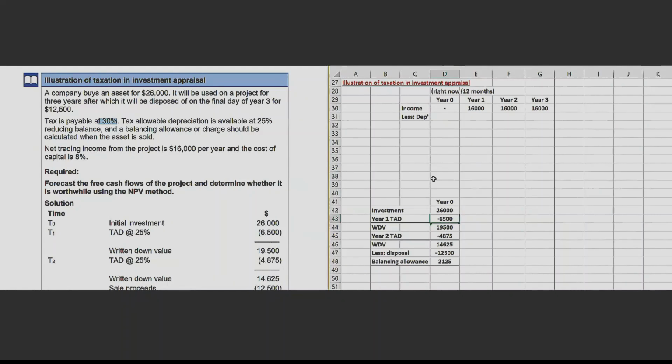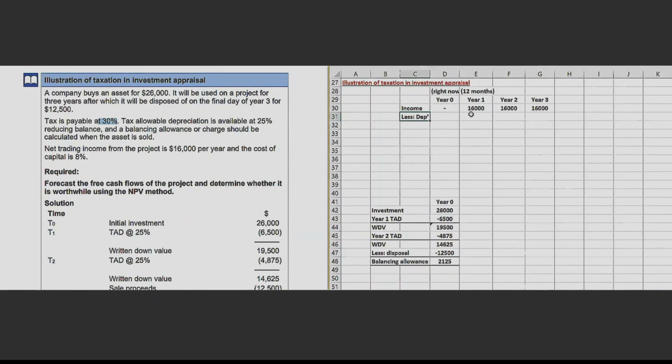Why? Because by claiming this depreciation, you reduced your income. Because you reduced your income, you saved some amount of tax. That is why this depreciation attracts tax relief. So I will suggest directly taking the tax relief rather than first deducting depreciation, then calculating tax, and then adding back the depreciation. I recommend taking the tax relief directly. Okay, let it be like this, because many of you would have used this approach in calculating.